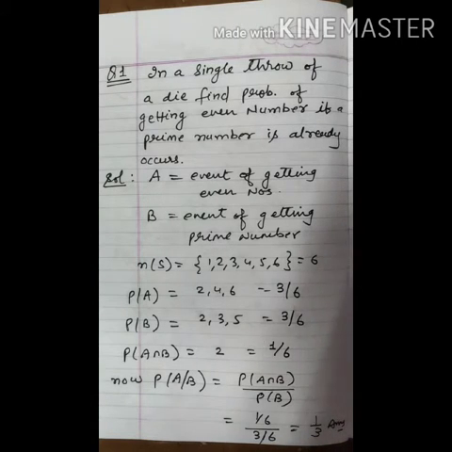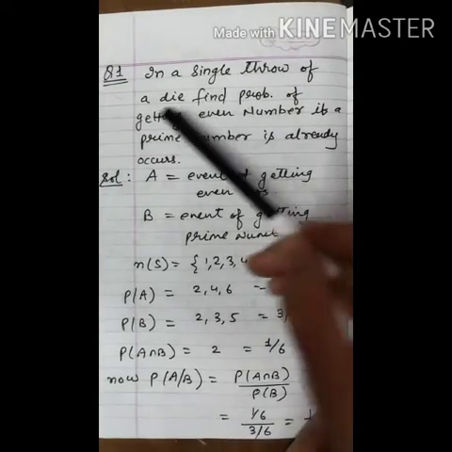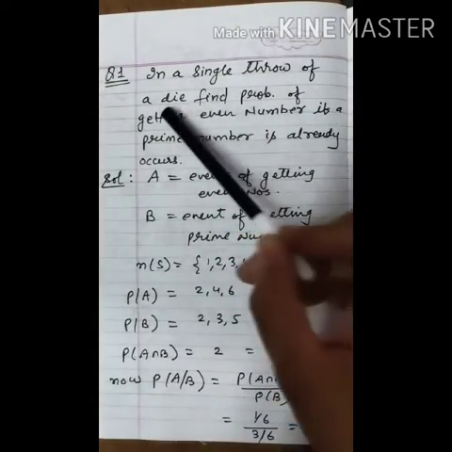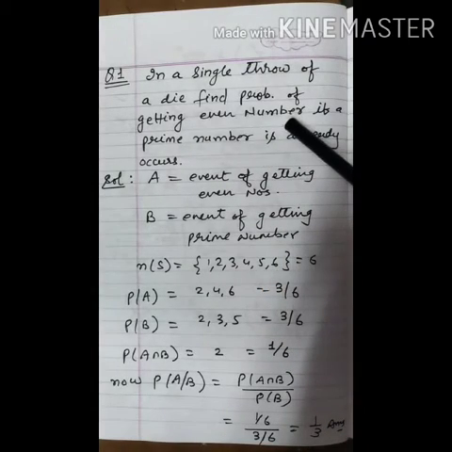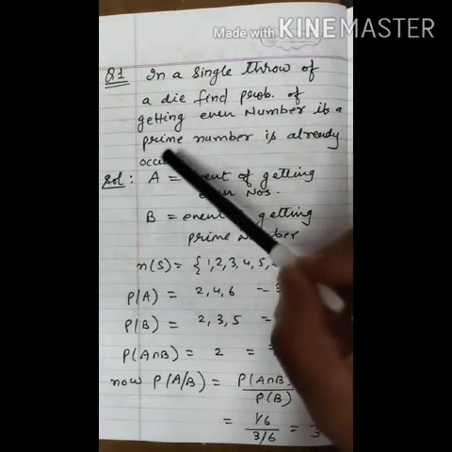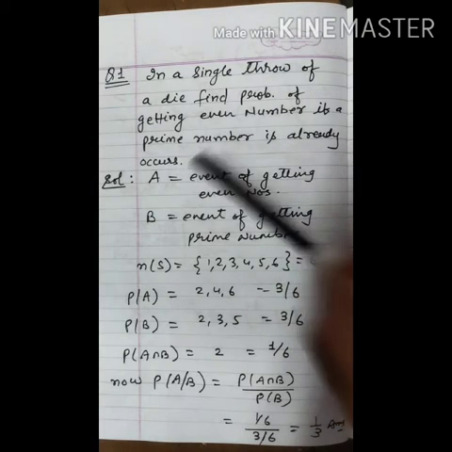Students, today we will continue the same topic, that is conditional probability. Here are some more questions for you. My first question is, in a single throw of a die, find the probability of getting an even number if a prime number has already occurred.